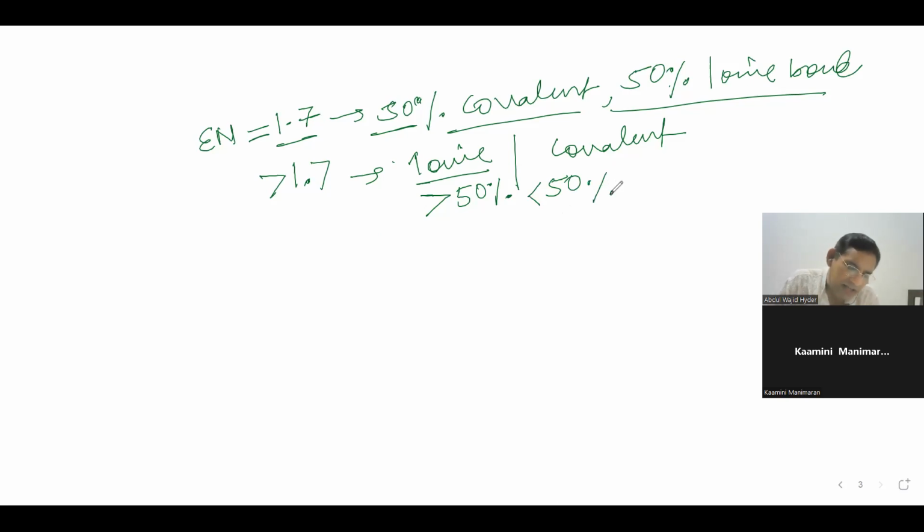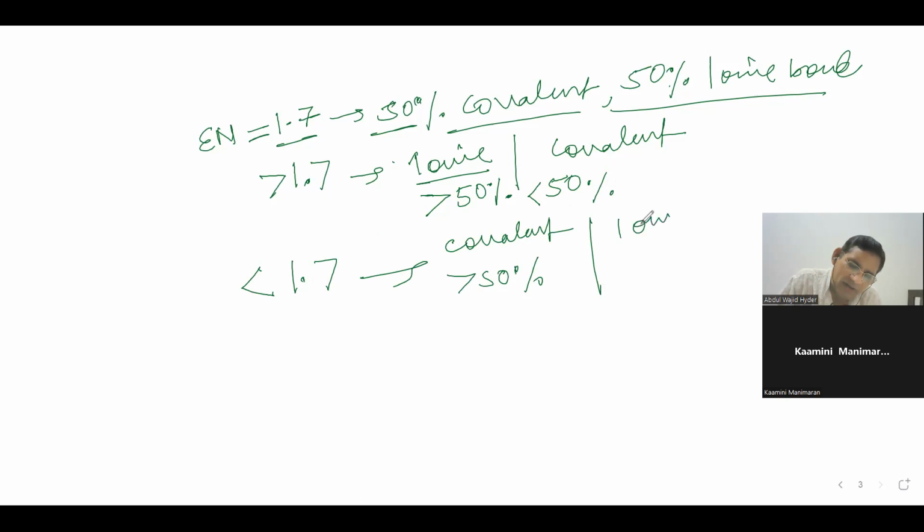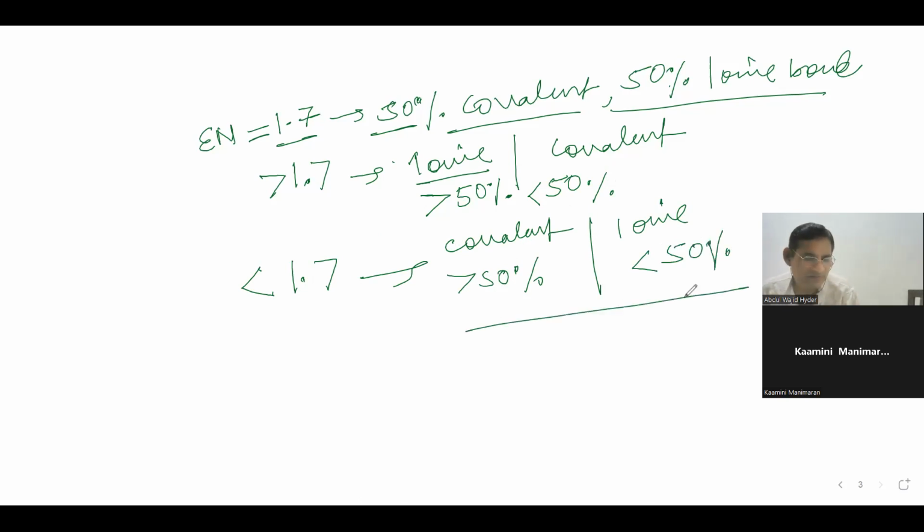And if it is less than 1.7, then covalent will be more than 50% and ionic will be less than 50%. Is it okay, beta?